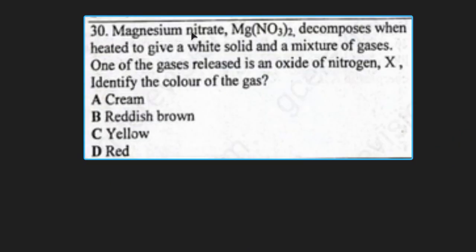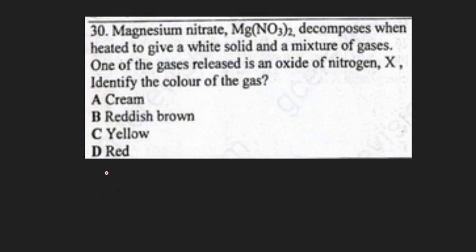Question 30. Magnesium nitrate decomposes when heated to give a white solid and a mixture of gases. One of the gases released is an oxide of nitrogen, X. Identify the color of the gas.